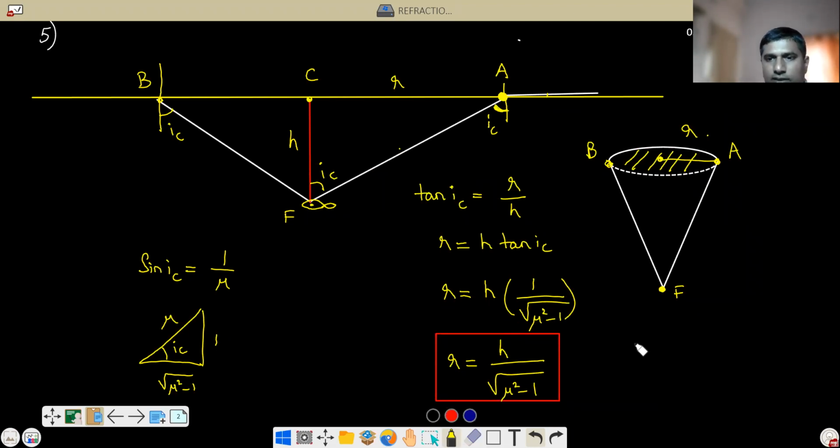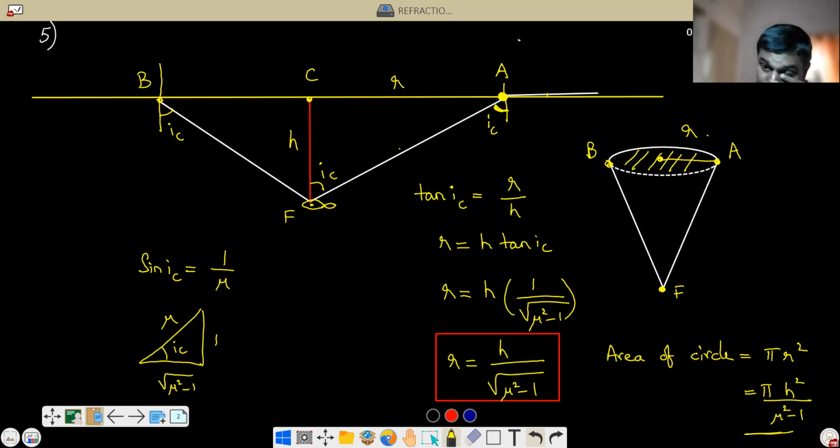Once you get the radius of the circle, you can easily calculate the area of the circle. Area of the circle is pi r square, which is equal to pi into h square by mu square minus 1. They'll give the h, they'll give the mu. If they don't give mu, we assume it as water. So please note down this very, very important formula: how does the fish see the outside world, based on total internal reflection.